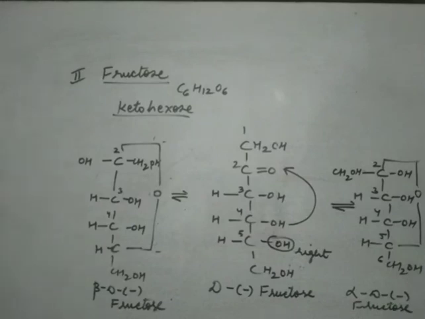Now what are the uses of carbohydrates? Carbohydrates are used as fuel. We mainly take carbohydrates in the form of foodstuffs, for example wheat, rice, whatever we eat, and they provide energy to our body. So what is the main function of carbohydrates in our body? They provide energy. Carbohydrates are burnt in our body and they provide energy, so carbohydrates basically work as fuels in our body.